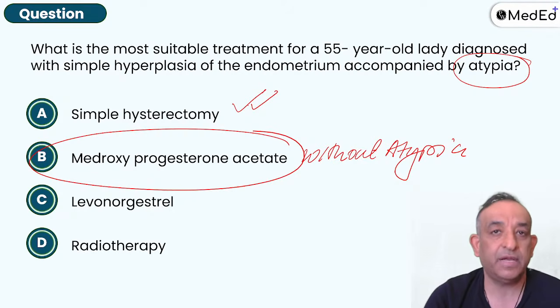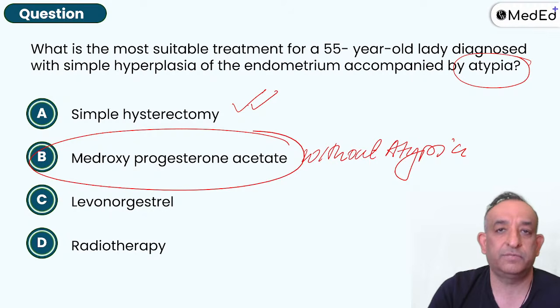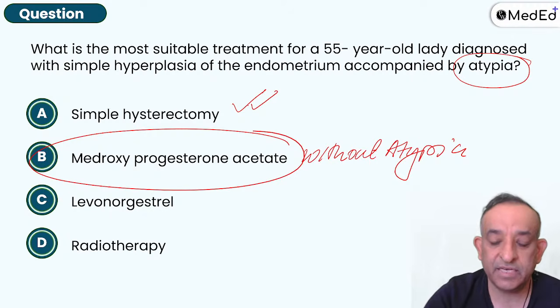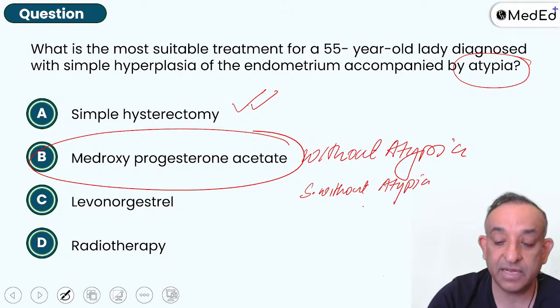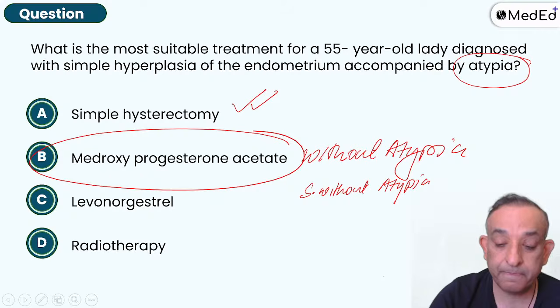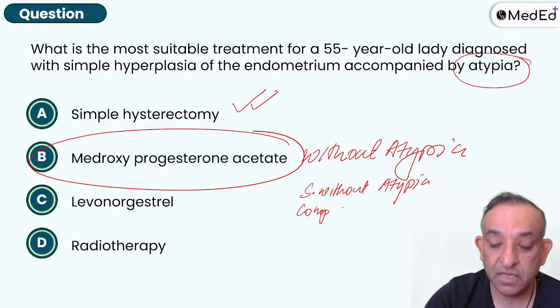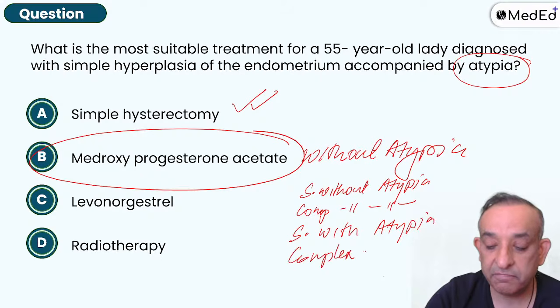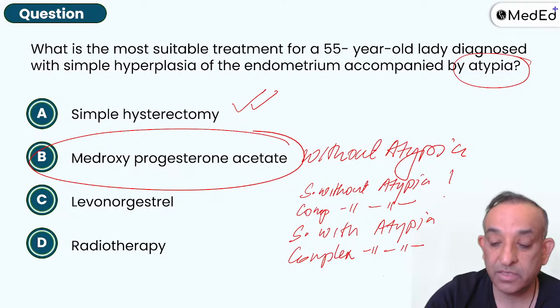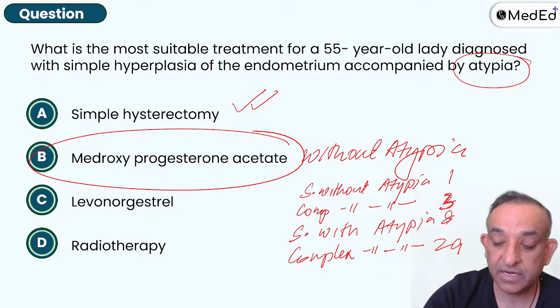If a woman is having atypia, you cannot preserve the uterus because the cancer chance is high. So I'll write: simple without atypia, complex without atypia, simple with atypia, and complex with atypia. 1, 3, 8, and 29.